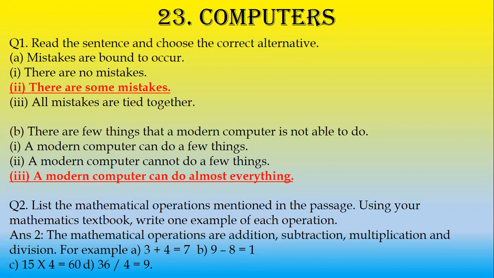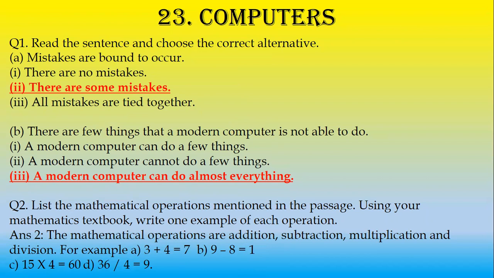There are few things that a modern computer is not able to do. So the answer for this is a modern computer can do almost everything. Now list the mathematical operations mentioned in the passage using your mathematics textbook. Write one example of each operation.